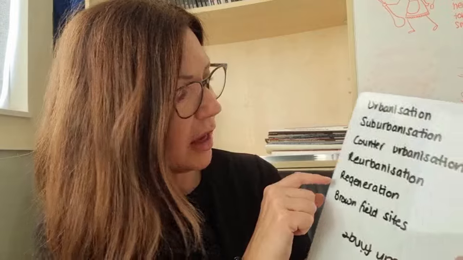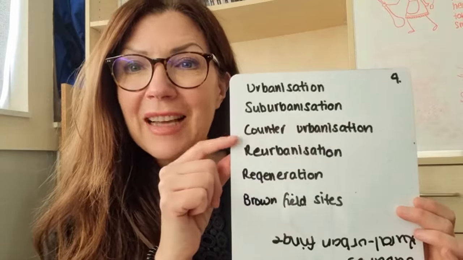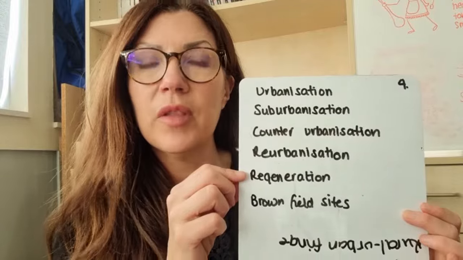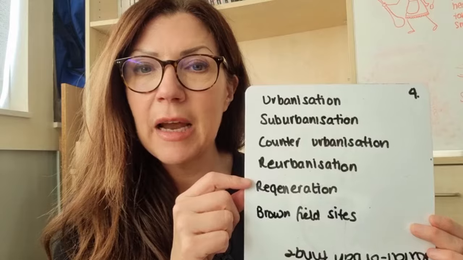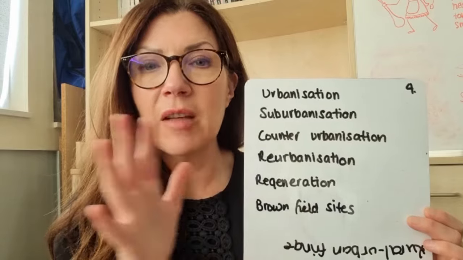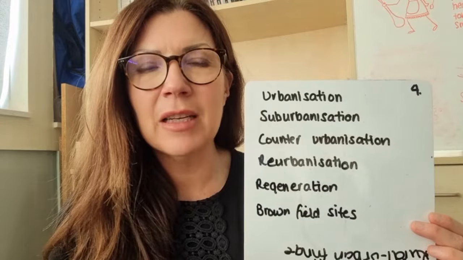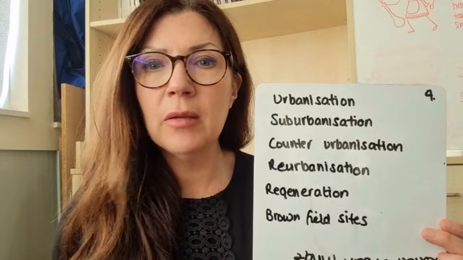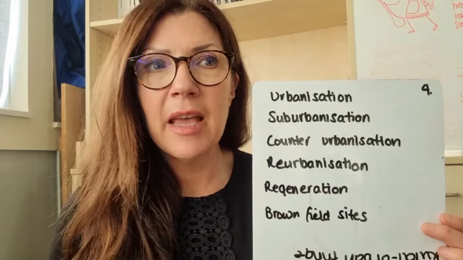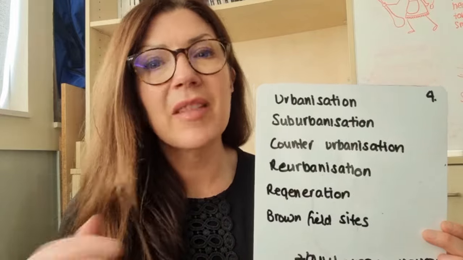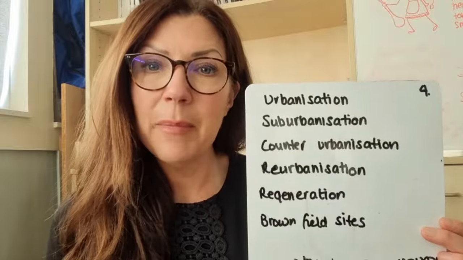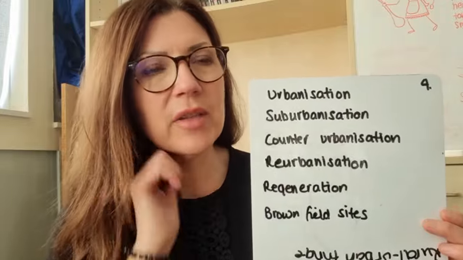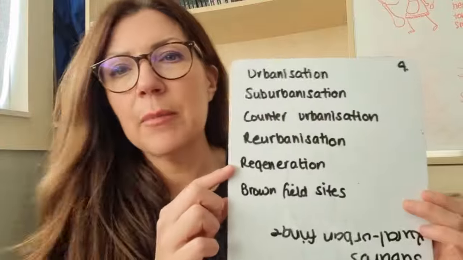Then we have got regeneration. The city can go into decline because of all these problems that we just said. And so what the government do is they regenerate areas of the city, which means that those areas that have gone into decline, normally the inner city areas, they make them better. They rebuild, they regenerate, they improve the transport systems. A good example of this, I know it's the UK, is the Olympic Park and Newham and Canary Wharf. All of those places, although we shouldn't really use those in the exam, are examples of places where we have regeneration.